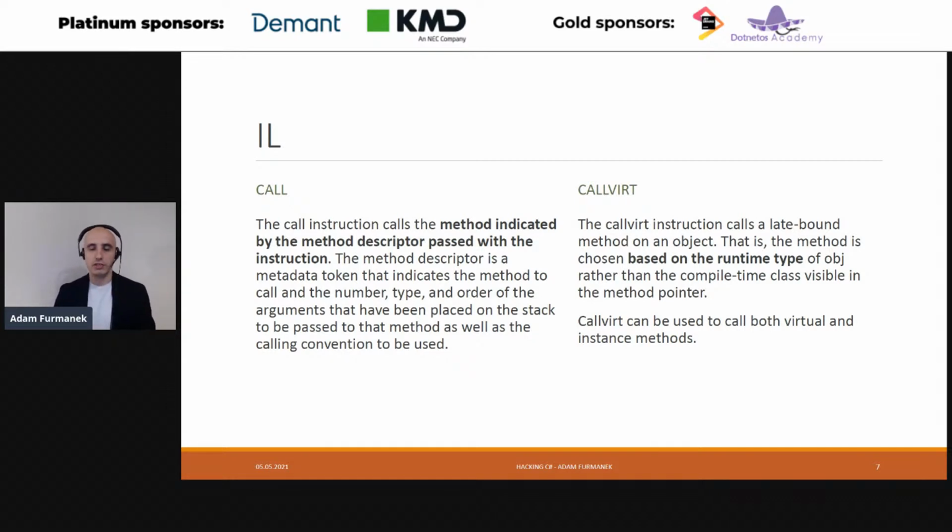But when we call methods which are supposed to be polymorphic, we use a different instruction. The compiler emits an instruction called callvirt, like call virtual. This instruction does the late bound method resolution. So it takes the true nature of the object, the true type, and investigates which method should be called. So in our typical example from the previous slide, it would call the method foo from the Derived2 class, thanks to the virtual dispatch. So call is based on what we provide in the source code, and callvirt is based on what we provide in actual runtime.